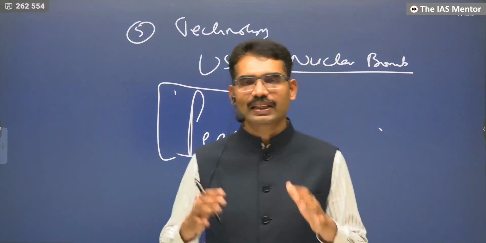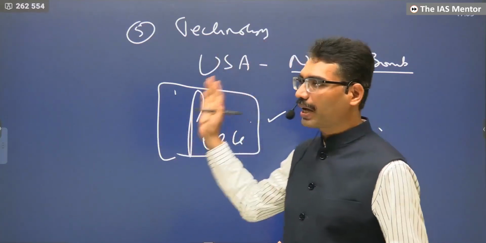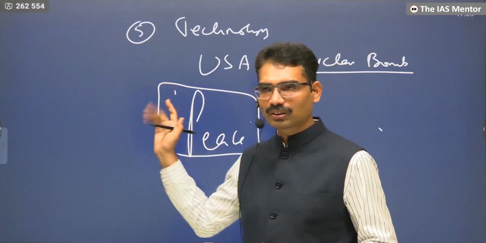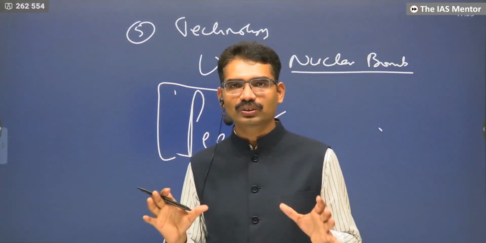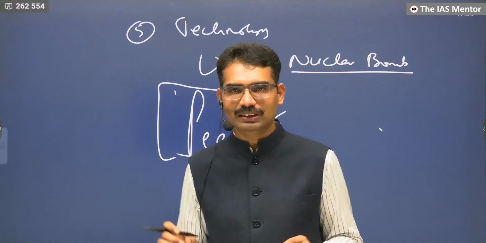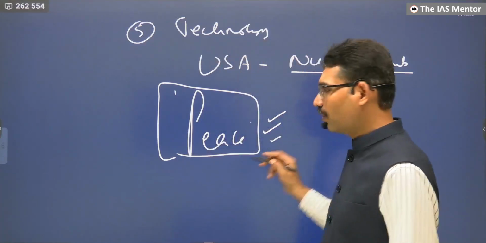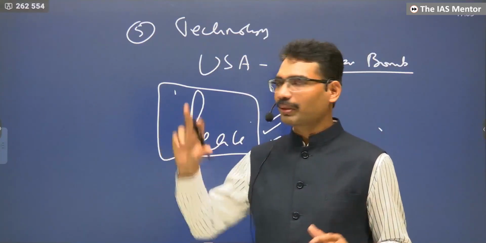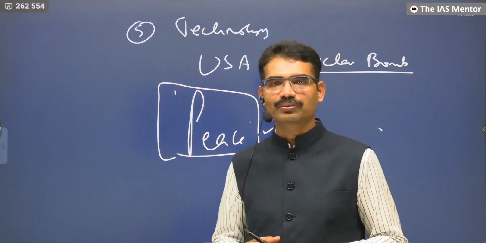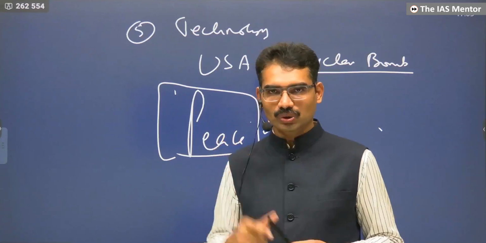But humanity has seen what happens if there is a war like World War I and World War II. That's why, as far as possible, humanity tries to resolve disputes with diplomacy. Even if they go for war, they are not using nuclear weapons so far, because they have witnessed what is going to happen if nuclear weapons are used.